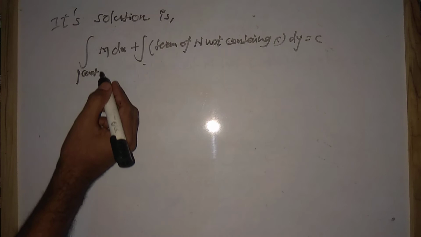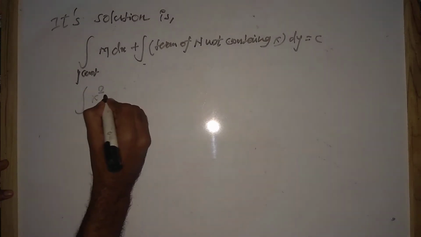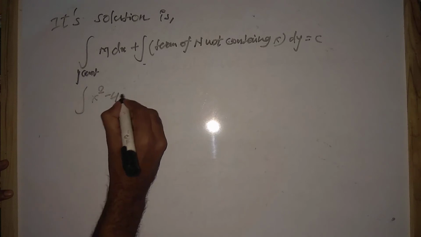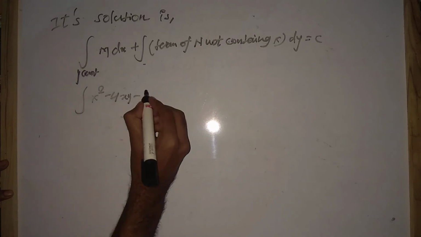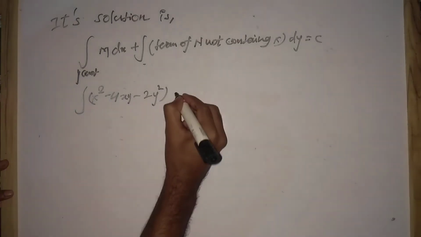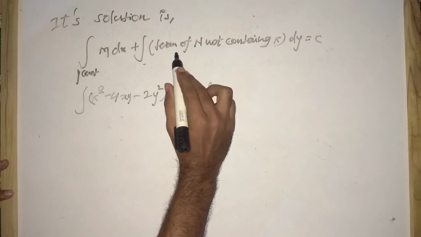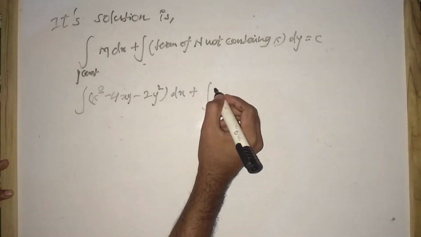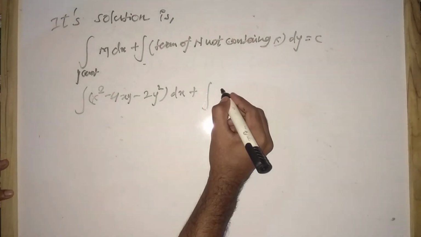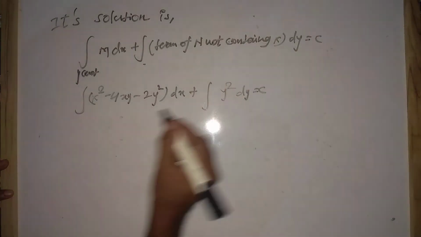So in place of M we have integral of x square minus 4xy minus 2y square dx plus integral of, since in terms of N not containing x, so in N we have the term not containing x, we have y square dy equals to c.